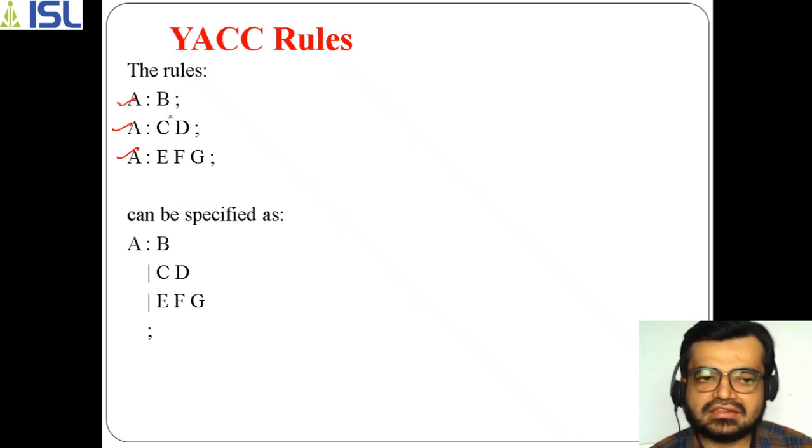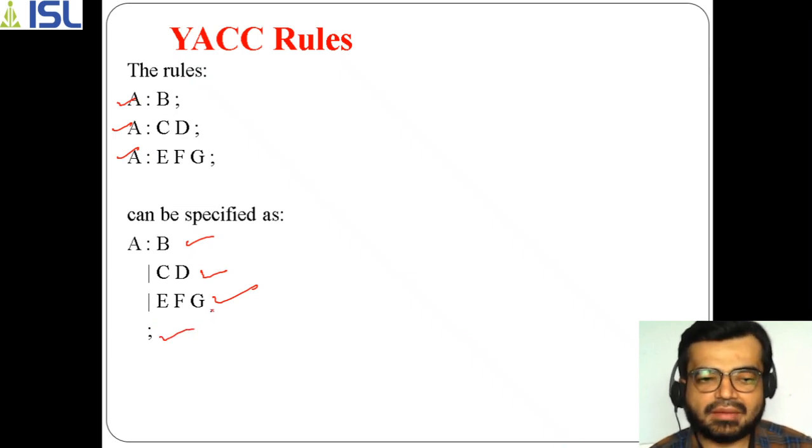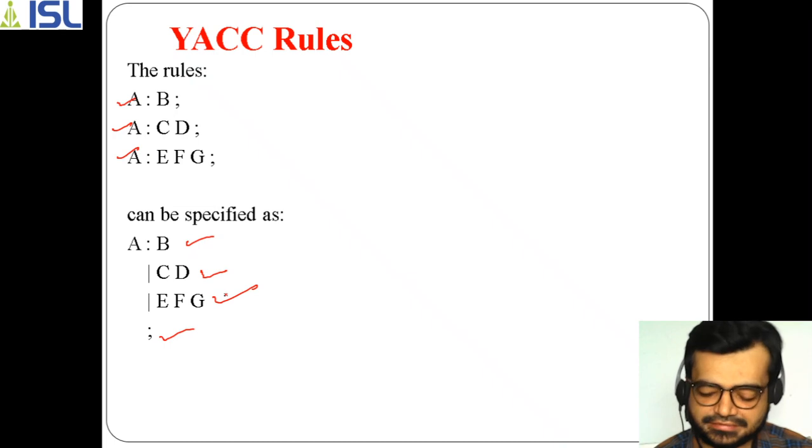So instead of writing this, I can specify it in this manner: A of B or A of CD or A of E F G, and the semicolon can be taken in the next line. In this way the Yacc rules, the grammar, can be specified here.